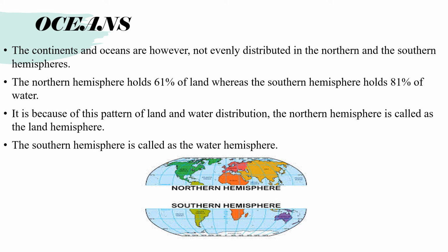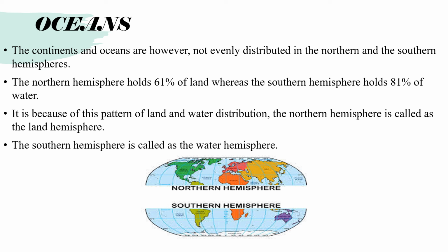That's why the northern hemisphere is called the land hemisphere, because most continents like North America, South America, Europe, part of Africa, Asia, all the major continents are located in the northern hemisphere.